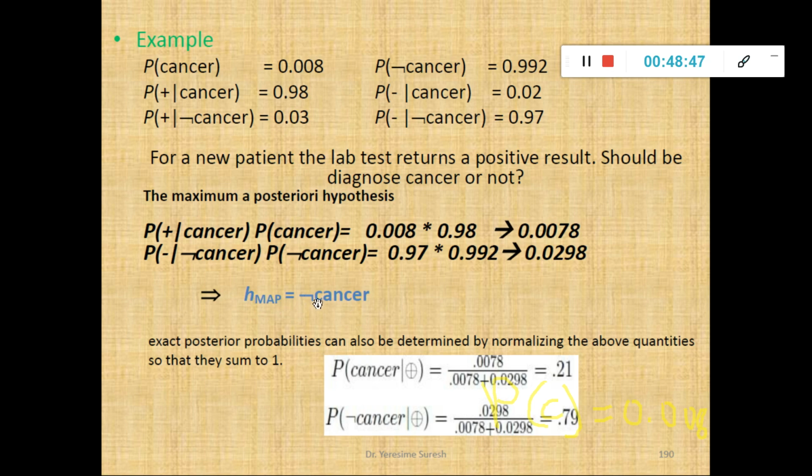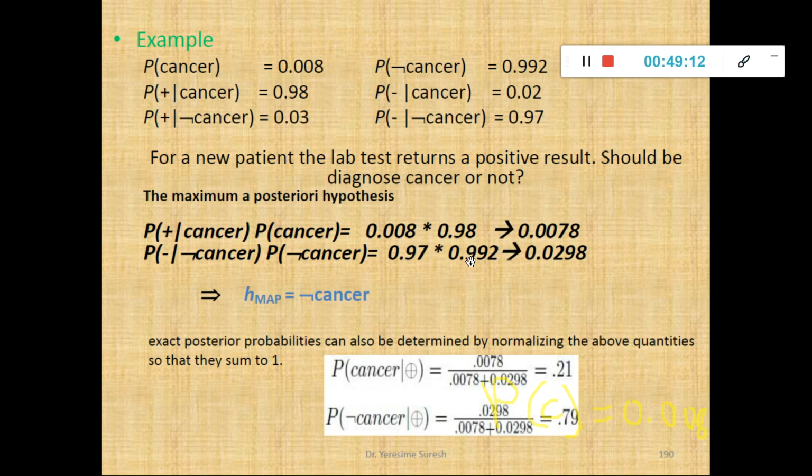That is why I have written the negation symbol of cancer. Why? Because the posterior probability of a person not having cancer is greater than the posterior probability of a person having cancer. So I compare the two values. I'll take this as A, I'll take this as B. The value of B is greater than A, hence I'll classify it as a person not having cancer.